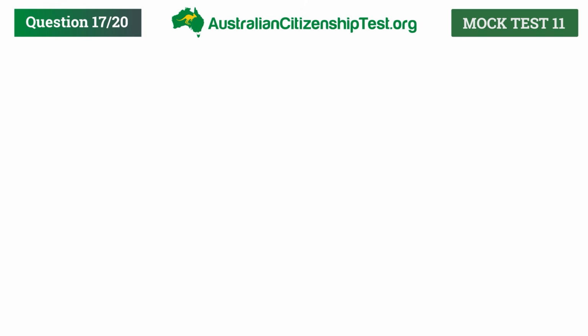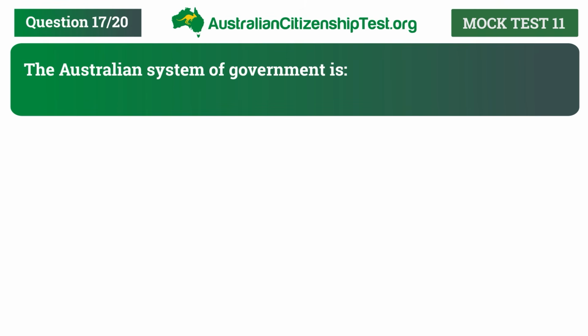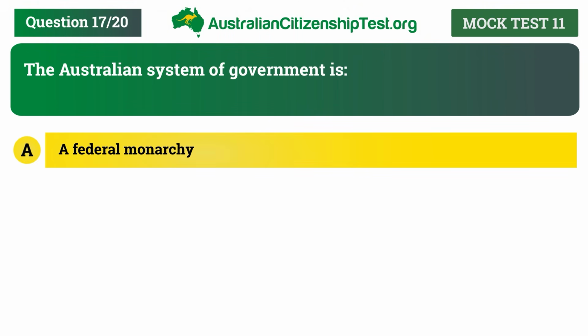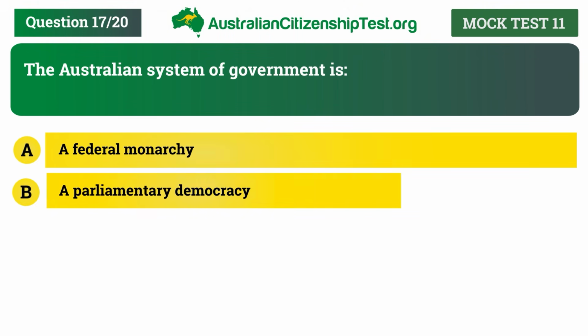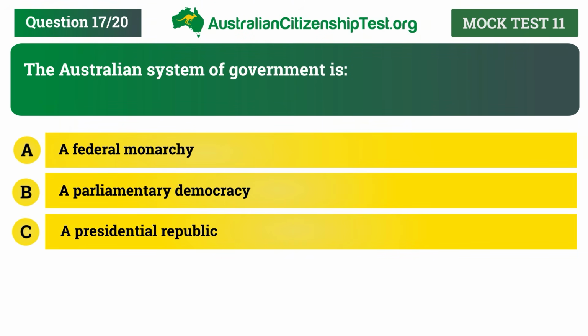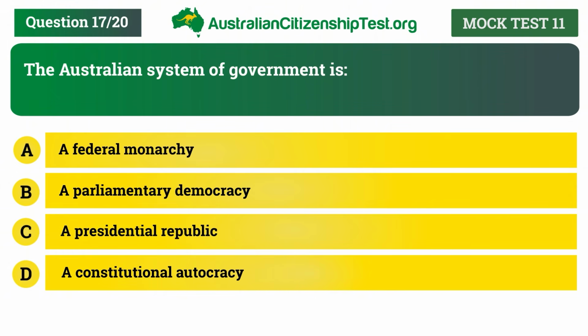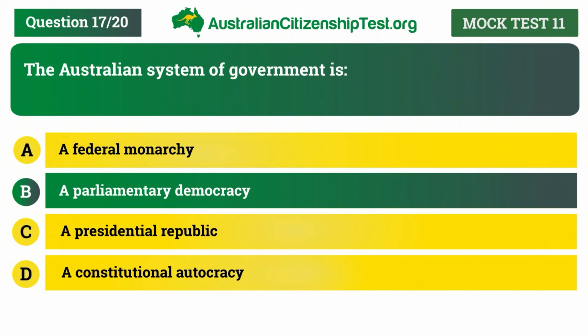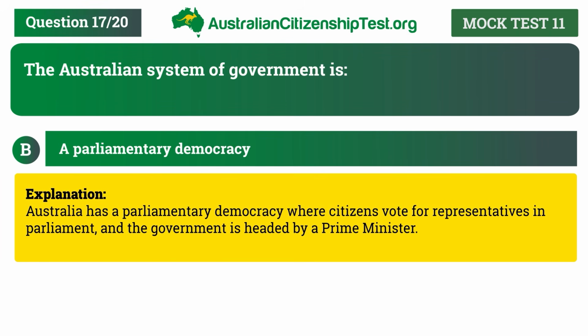Question 17. The Australian system of government is A. A federal monarchy. B. A parliamentary democracy. C. A presidential republic. D. A constitutional autocracy. The correct answer is B. A parliamentary democracy. Explanation. Australia has a parliamentary democracy where citizens vote for representatives in Parliament and the government is headed by a Prime Minister.